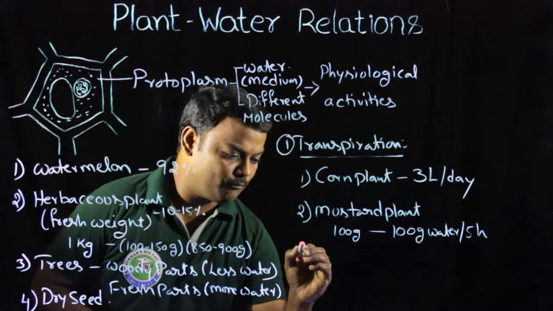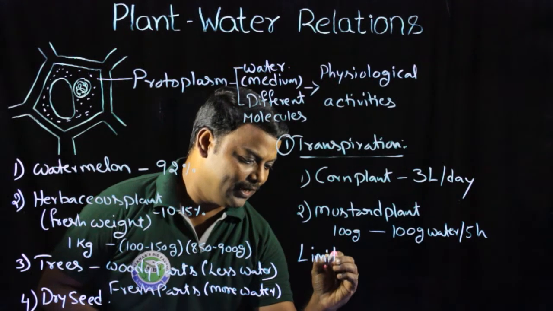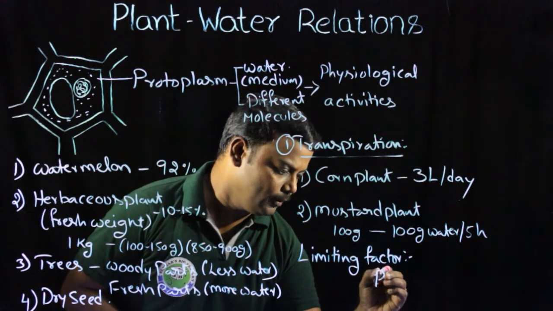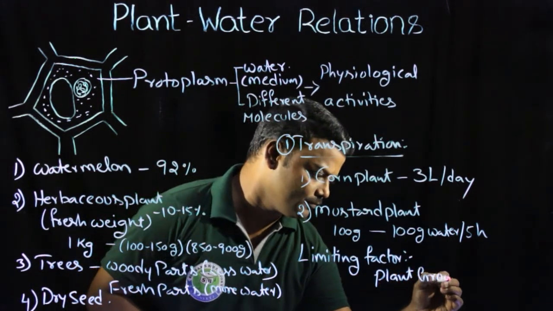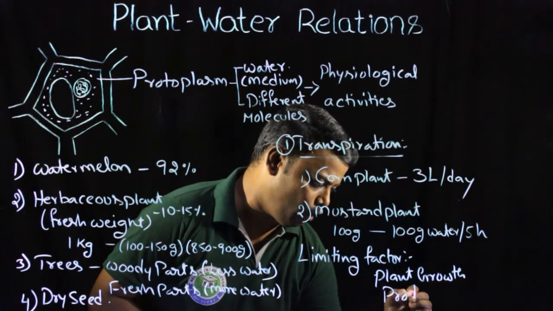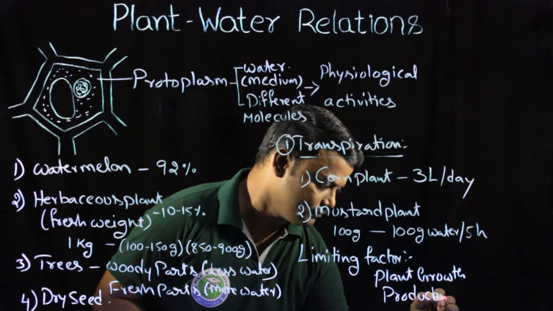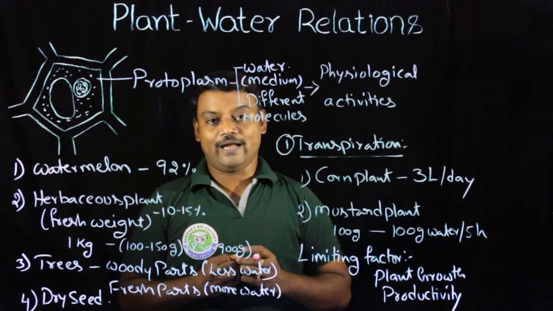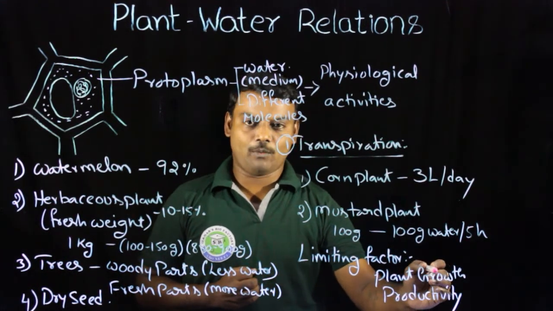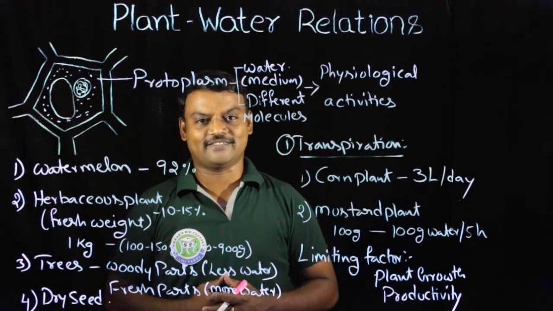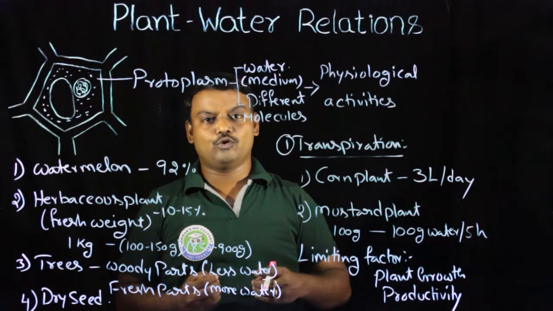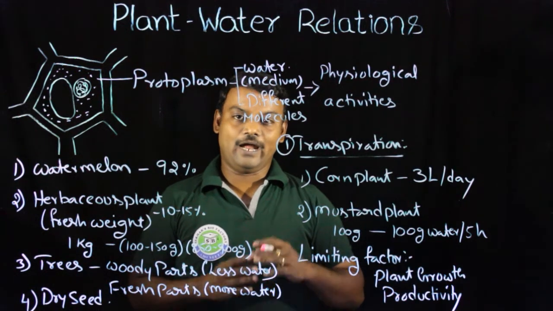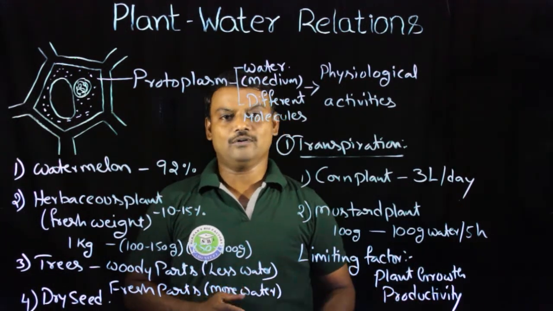Because of the loss of more water, water becomes a limiting factor in plant growth and productivity. If the plant gets sufficient water, good growth is performed by the plant and productivity also increases. But if water is not available to the plant at the required level, growth will be affected, and automatically the productivity also reduces.